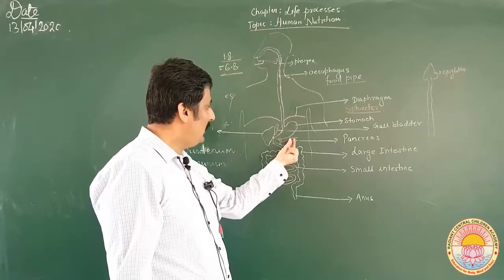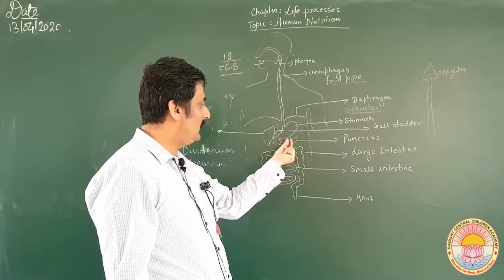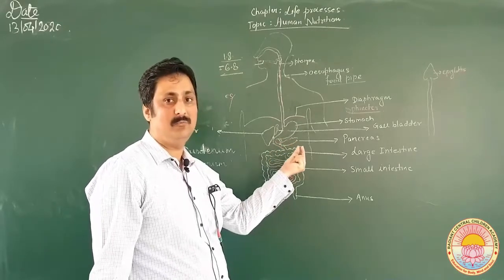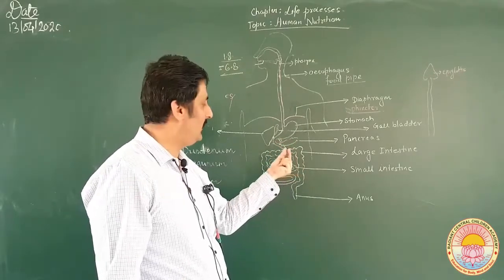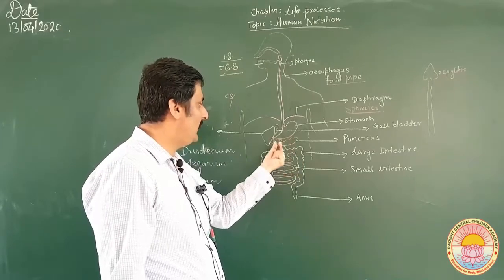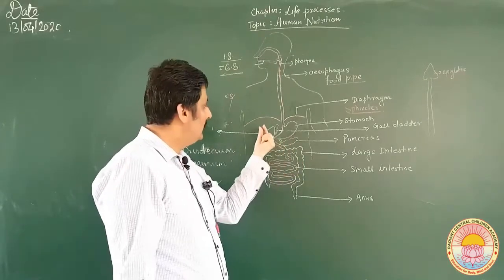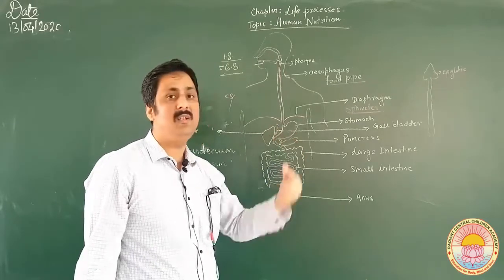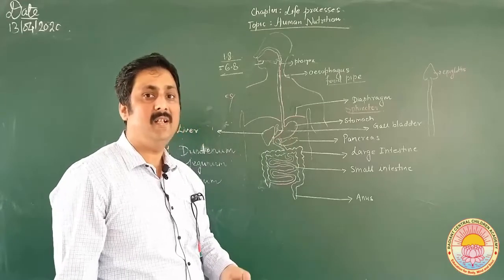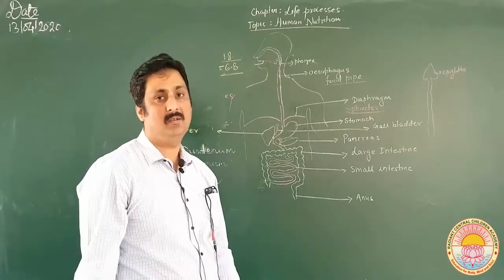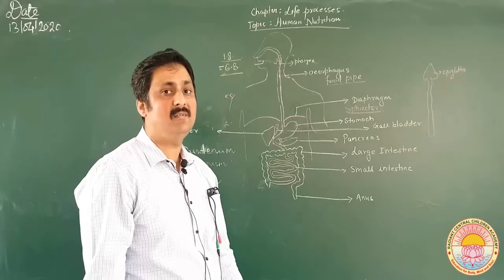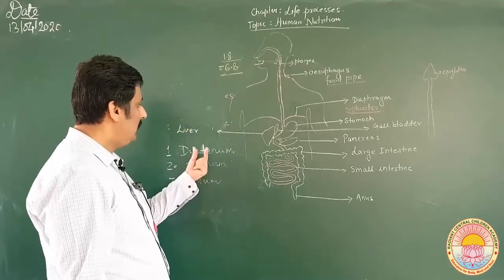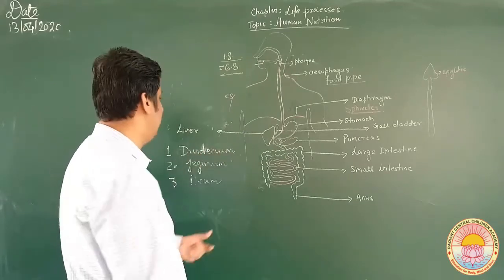Now all the enzymatic components enter the duodenum, the first part of the intestine. They pour their secretion in the intestine, as well as the liver containing the bile, which also releases all its content in the first part of the intestine, that is the duodenum. Okay, now let us discuss one by one.